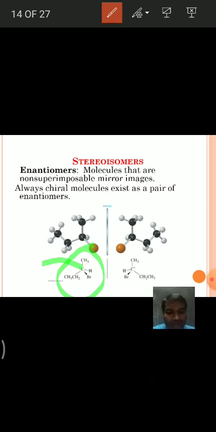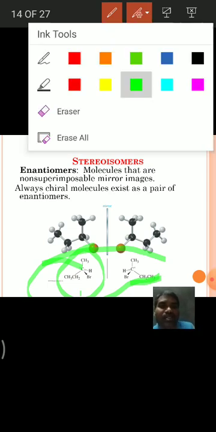Of course, later you will know which molecule is chiral. Chiral means it should be non-superimposable on its mirror image. This is a chiral molecule. These mirror images are non-superimposable on one another. Hence, these two are said to be enantiomers.